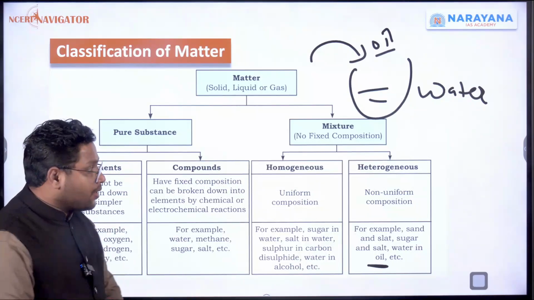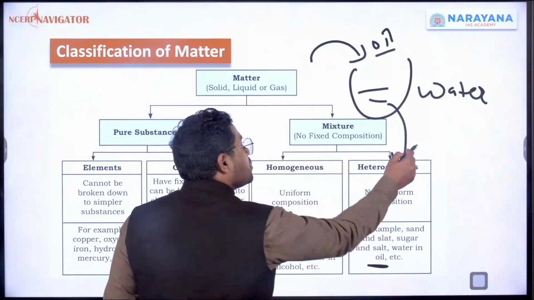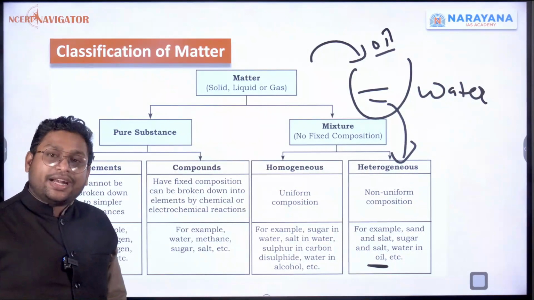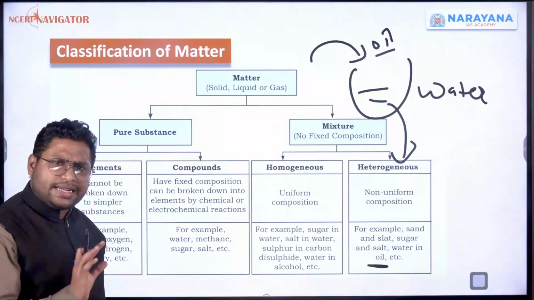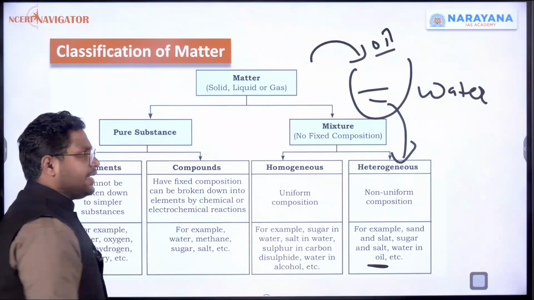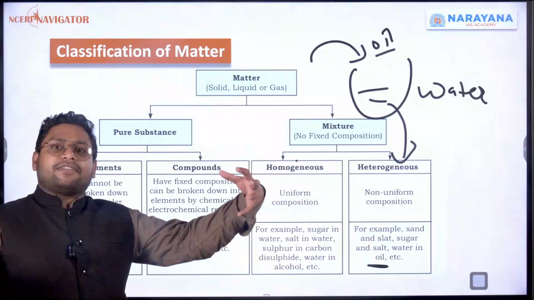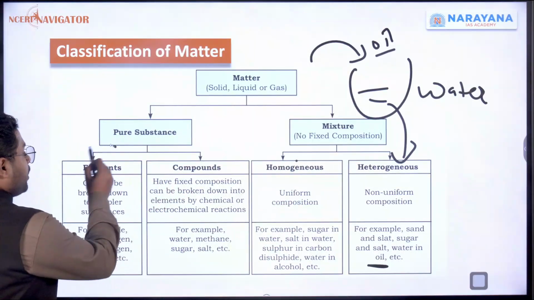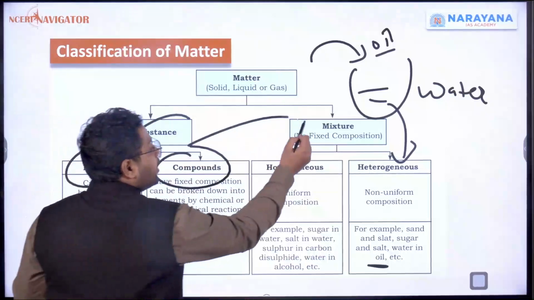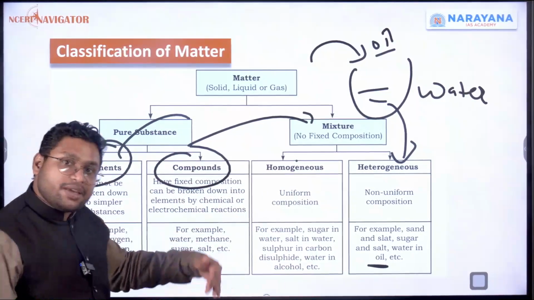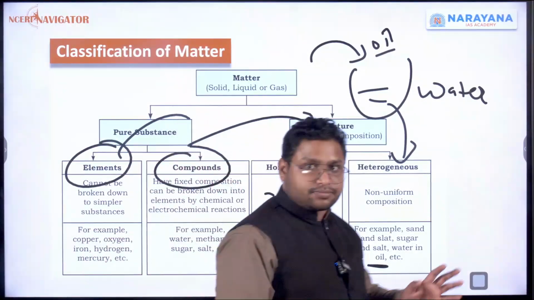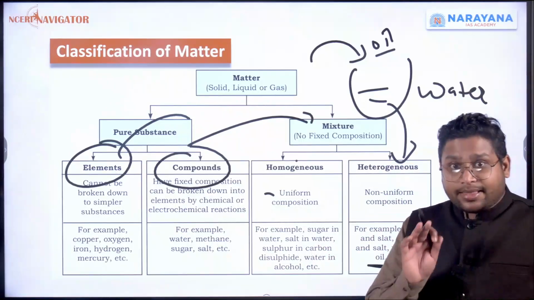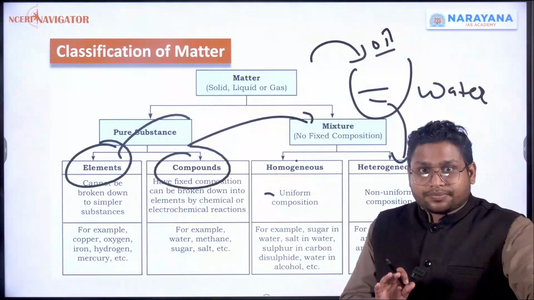Now this is a heterogeneous mixture. We'll understand in detail, but for brief understanding, we take different elements and different compounds, mix them, and it becomes a mixture, but that mixture will be of different types. Clear? This is basic. Okay.